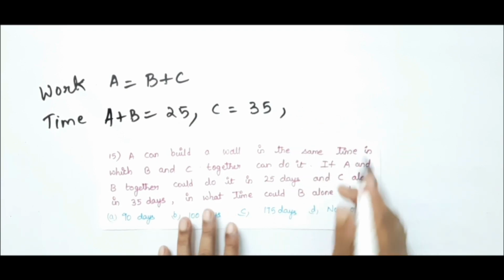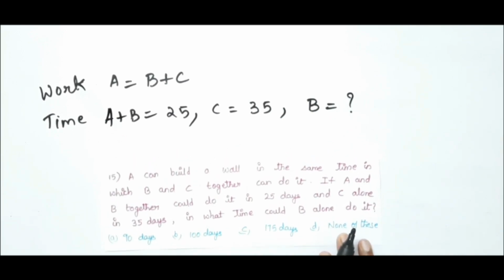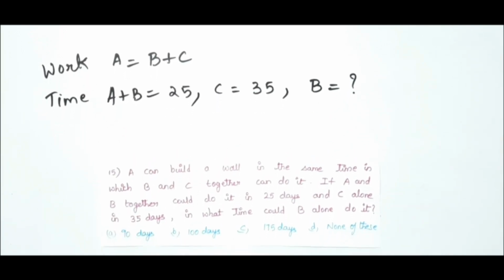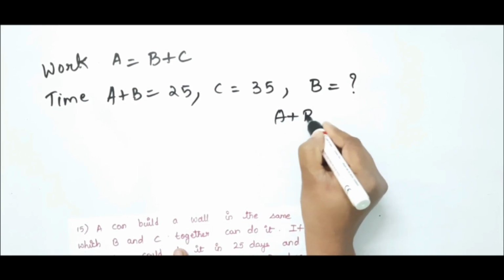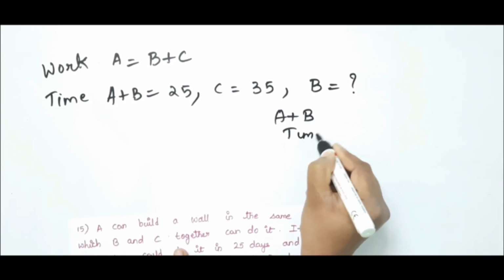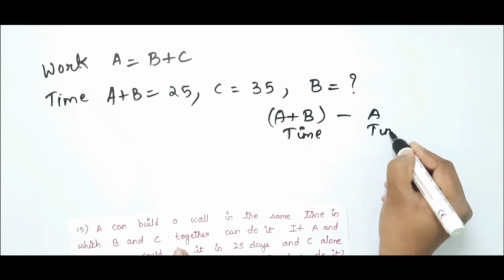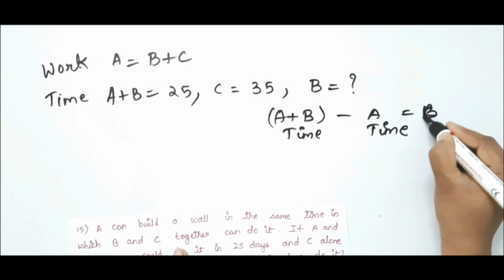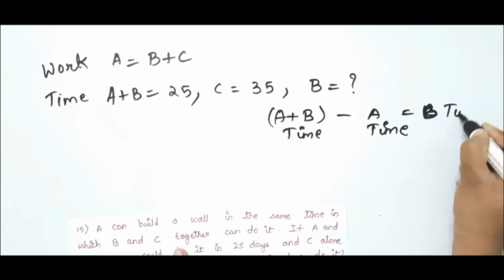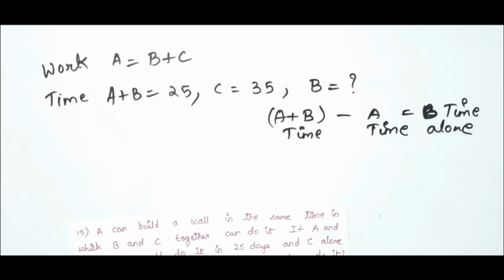In what time B alone can do? That is what he asked to find. So from this it is clear that if you take the A plus B time, and from this time you subtract A time, then you will get B time alone. We need B time, is it not? B alone time we will get. That is what it is clear.